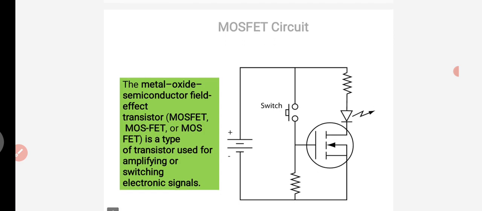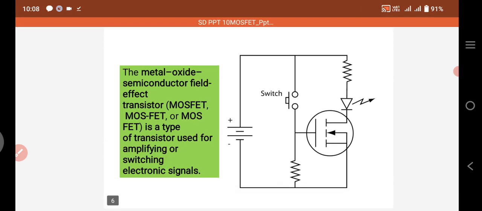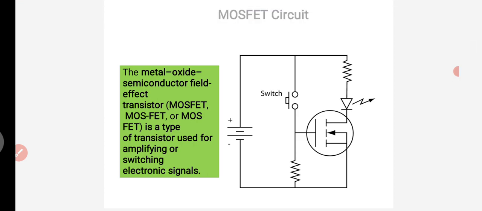So now let's go to the MOSFET circuit. The metal oxide semiconductor field effect transistor, or simply MOSFET, is a type of transistor used for amplifying or switching electronic signals. The main application of this MOSFET is amplifying or switching electronic signals.